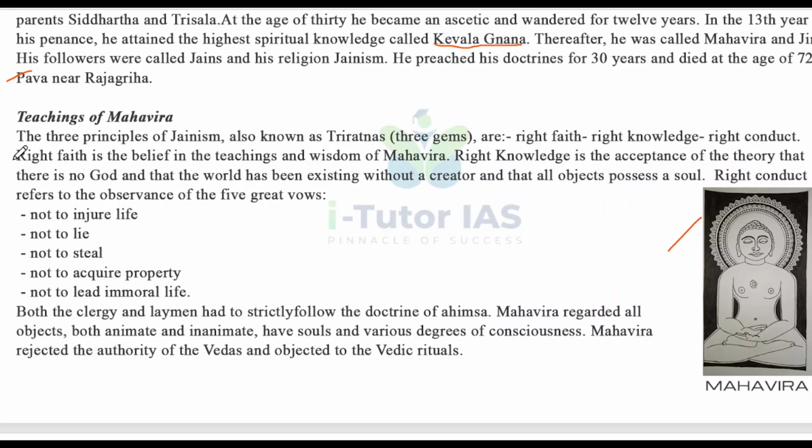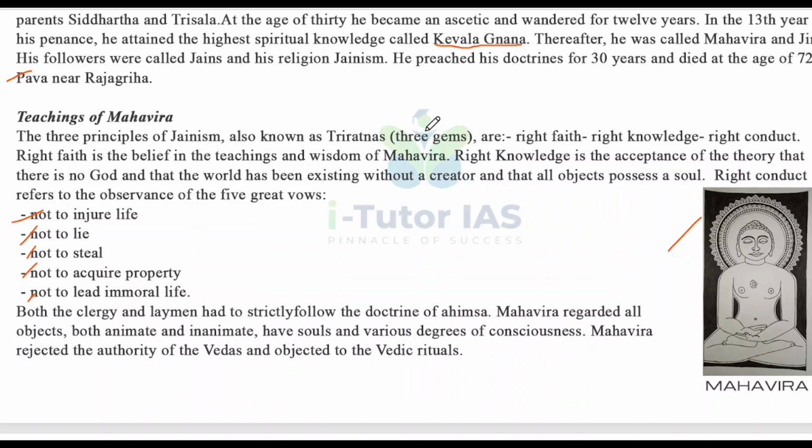Right faith is belief in the teachings and the wisdom of Mahavira. Right knowledge is the acceptance of the theory that there is no God, that the world has been existing without a creator, and that all objects possess a soul. Right conduct refers to the observance of the five great vows: not to injure life, not to lie, not to steal, not to acquire property, and not to lead an immoral life.